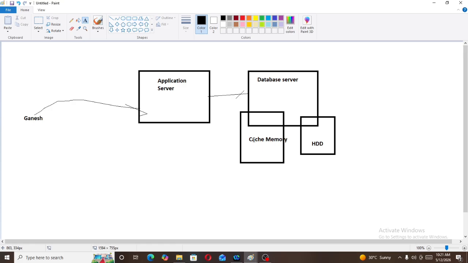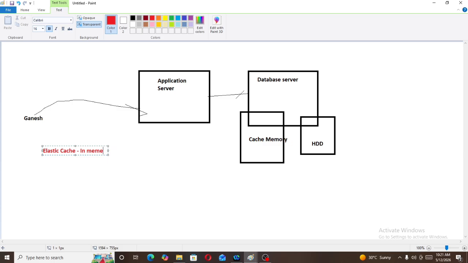So AWS has ElastiCache as a cache memory. What is ElastiCache? It is an in-memory database caching service.